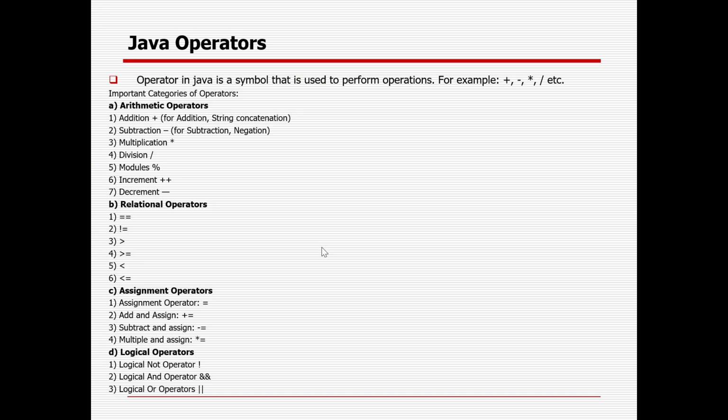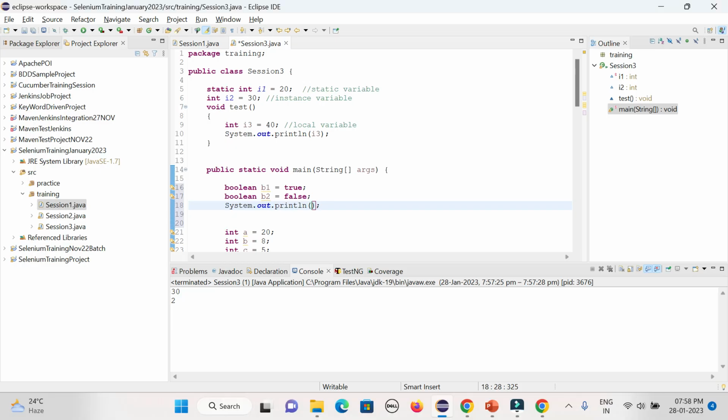b1, you can give ampersand ampersand and then b2. In case both are true only, it will give you true, otherwise true and false equal to false. But here if you give something called or, so if anyone is true, it will give you true.